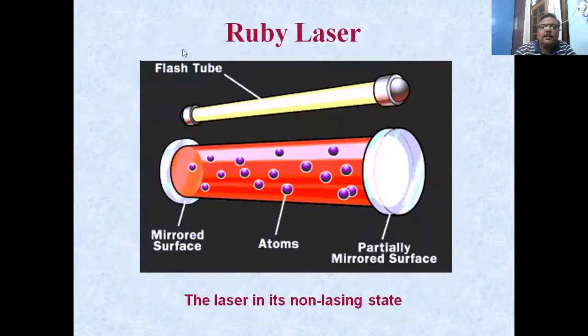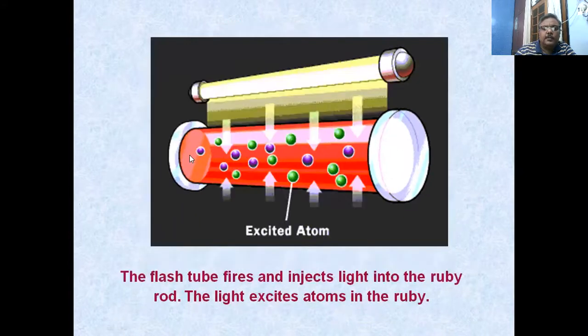The first laser developed was the ruby laser. It consisted of a flash tube by which the energy was supplied. The tube consisted of a ruby crystal having atoms in it, and there were mirrors placed at both ends of the lasing tube.